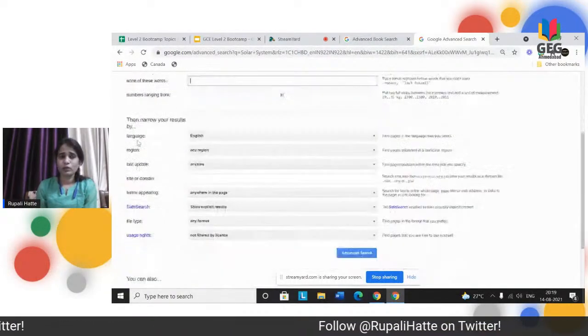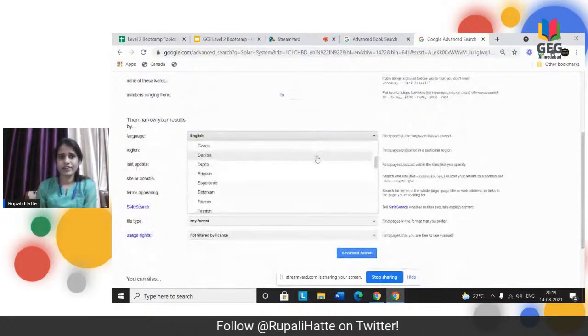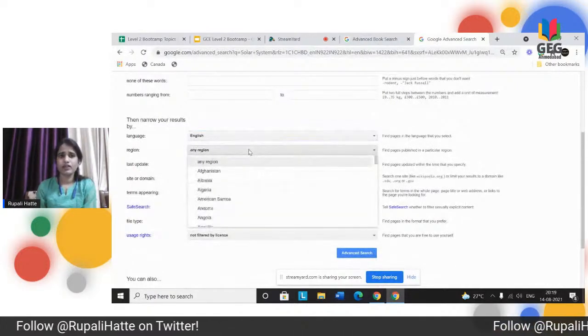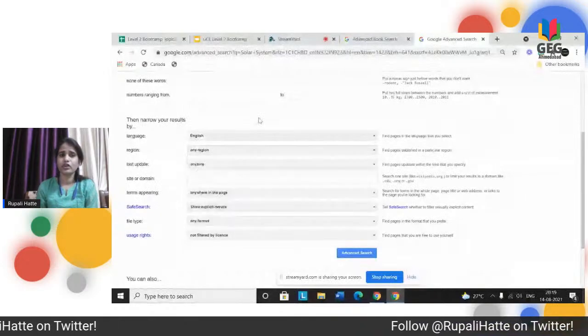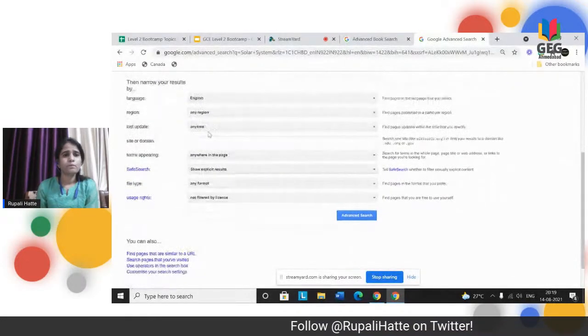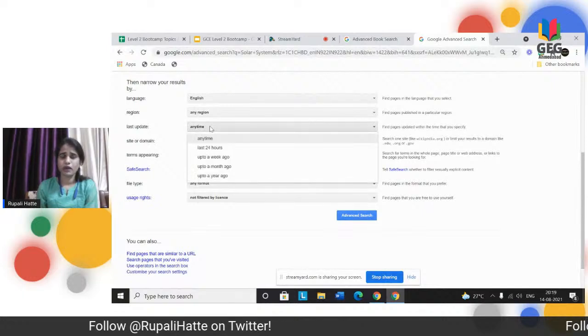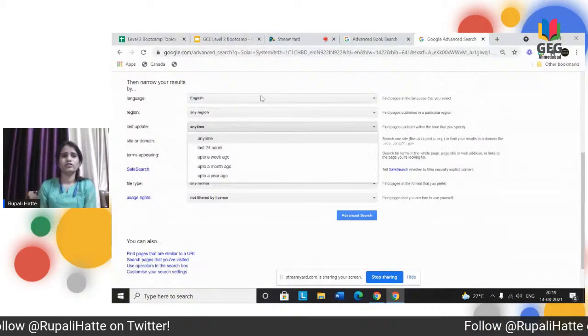Suppose by language, there are various languages which you can select. Right now I've selected English as a language. Region, any region you can go, Afghanistan or any region you can select. Right now I've kept any region. Last update: anytime, if you want the current update, or up to a week, up to a month, or up to a year.